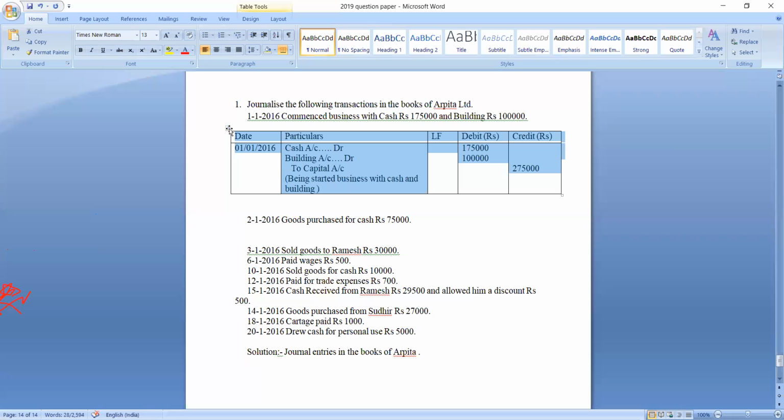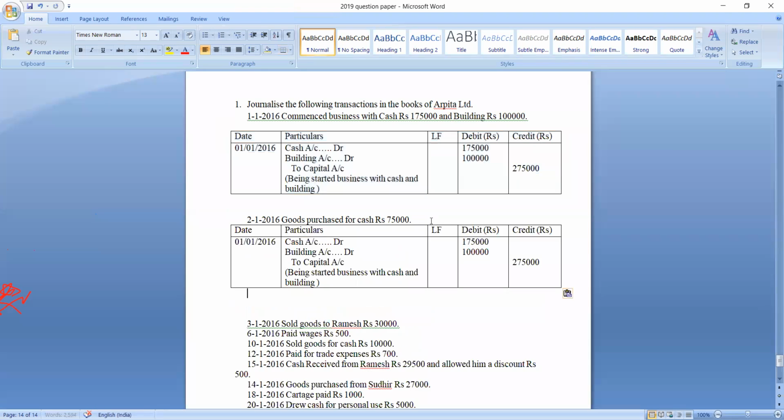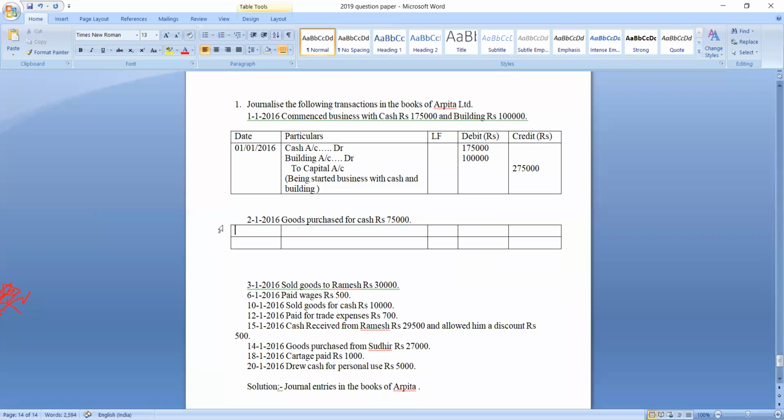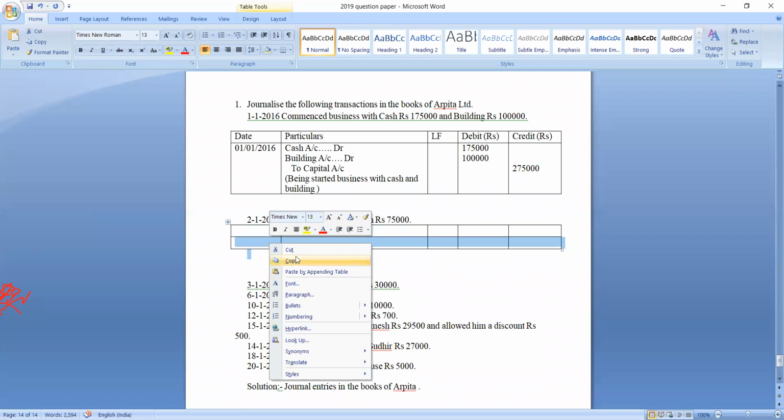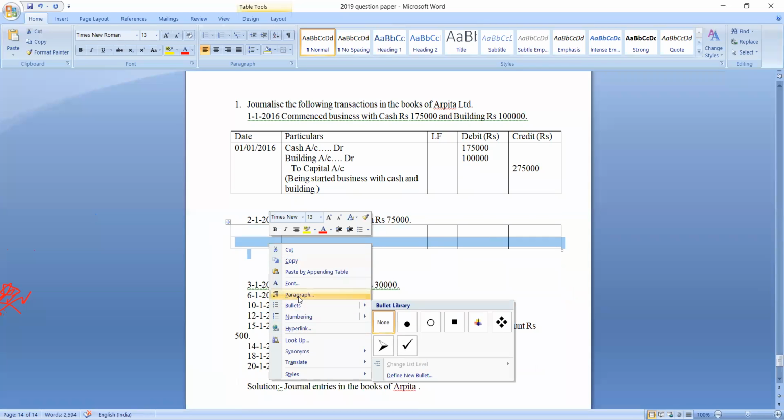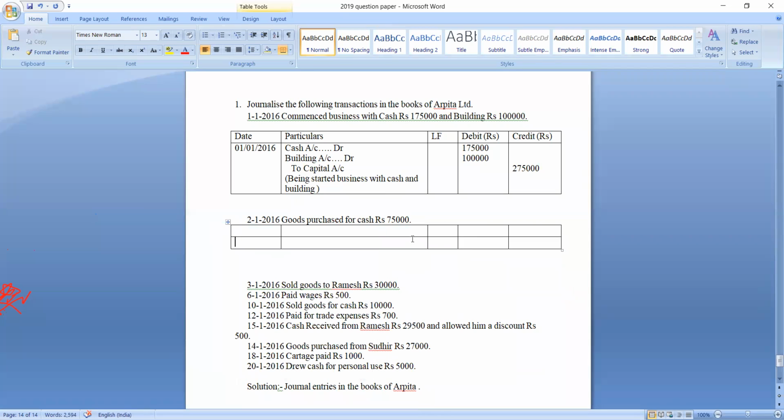The next transaction is dated 2nd January 2016. Just a minute.